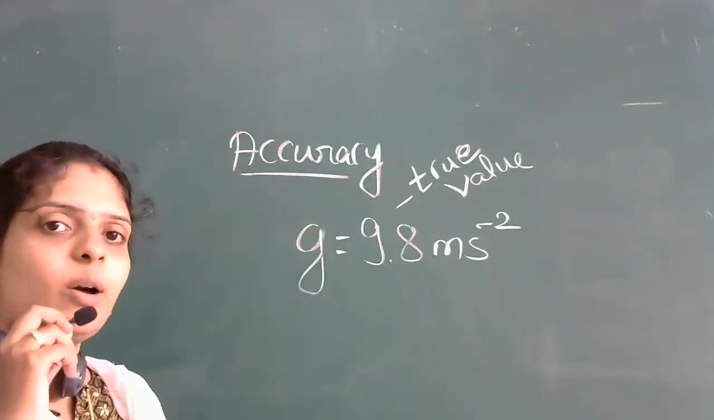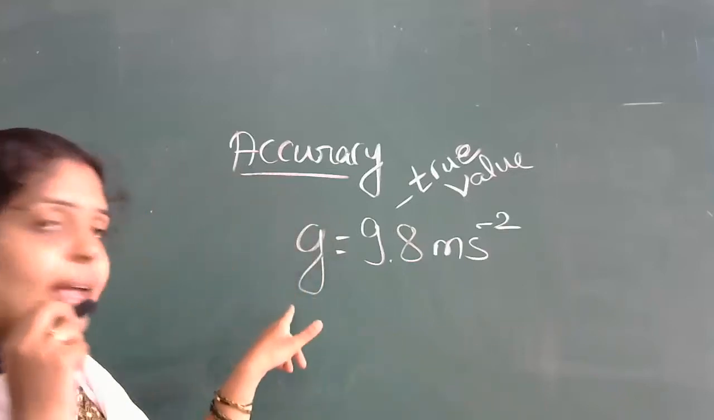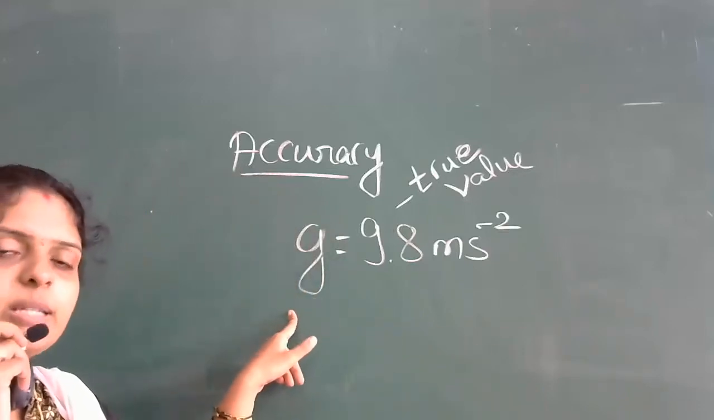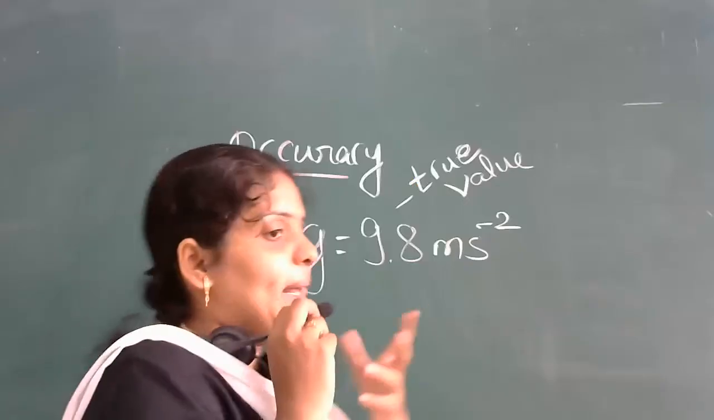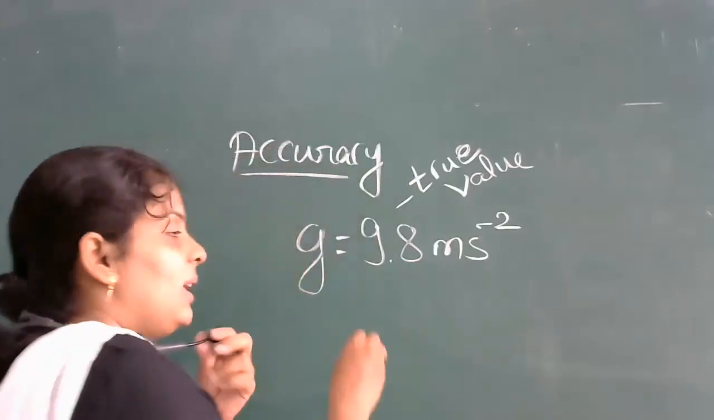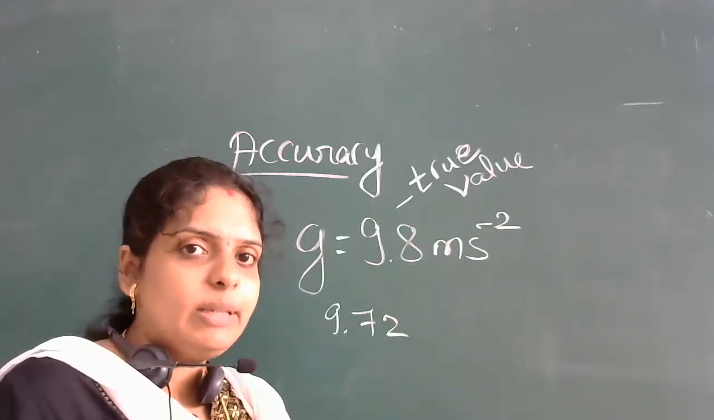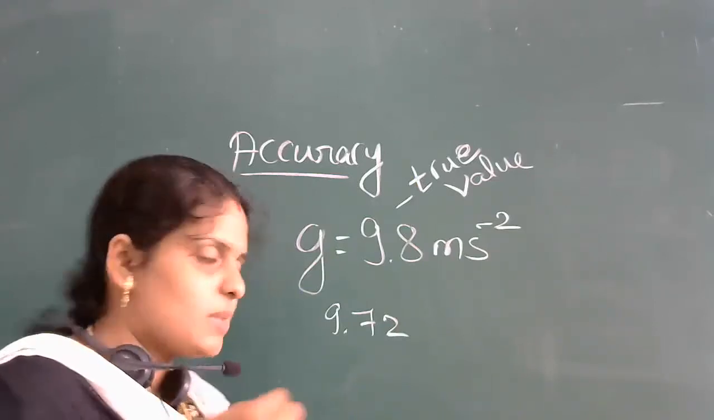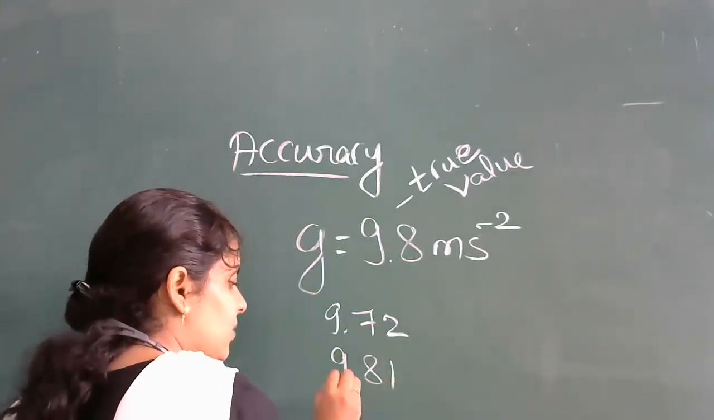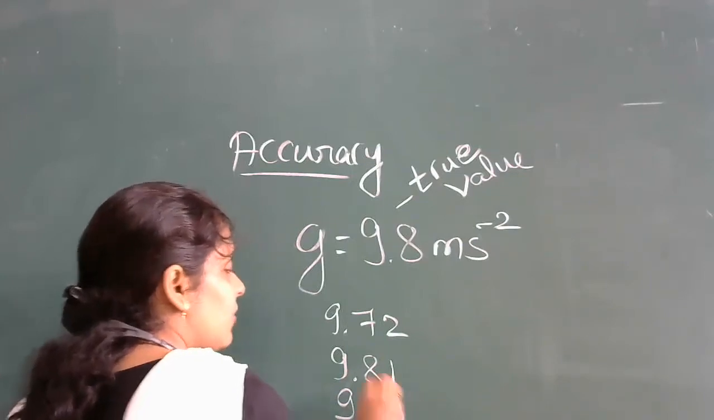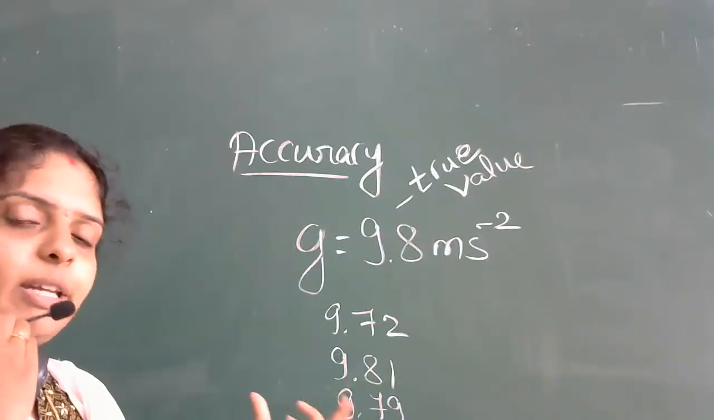Now, suppose in your practical room you are doing an experiment to calculate the acceleration due to gravity. When you do the experiment the first time, you will get some value like 9.72. Same experiment, you repeat it, and sometimes you will get 9.81. Next, you try once again and you may get 9.79. So you will get different readings when you try at different times.